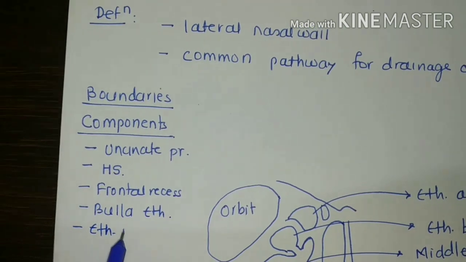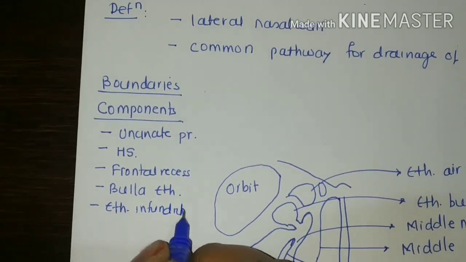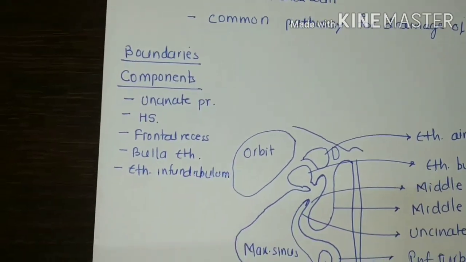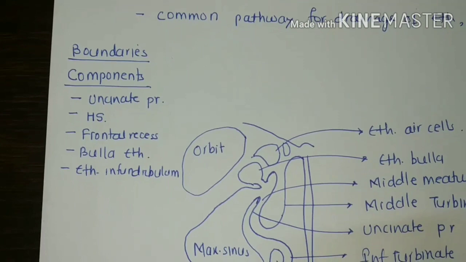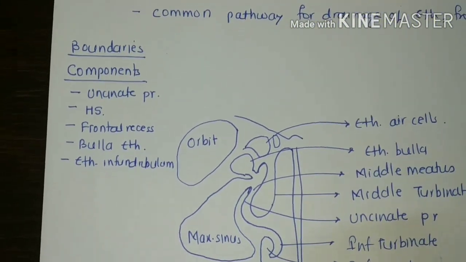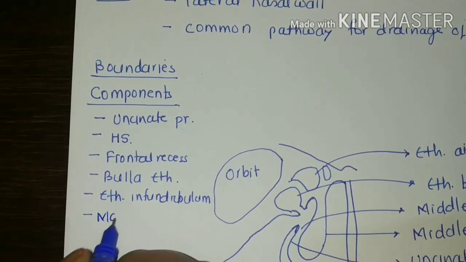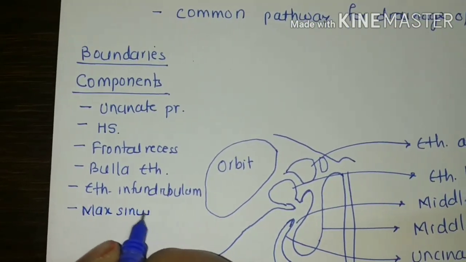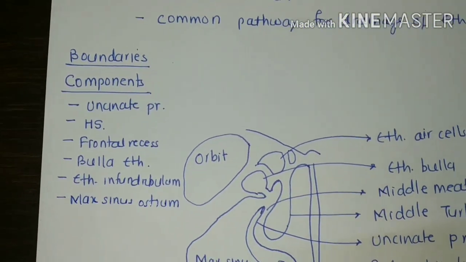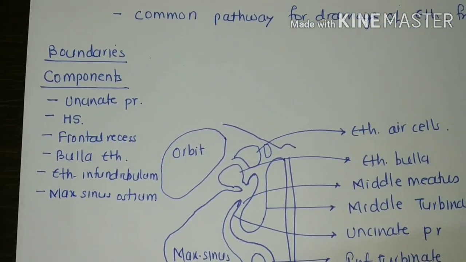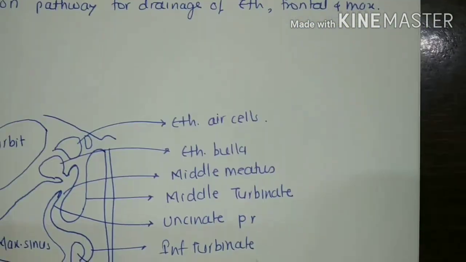Then the ethmoidal infundibulum, the drainage of the anterior ethmoidal cells and the maxillary sinus, through which it drains into the hiatus semilunaris. And finally the maxillary sinus ostium, the drainage channel of the maxillary sinus. Clear? So these are the components which we have seen in these diagrams.